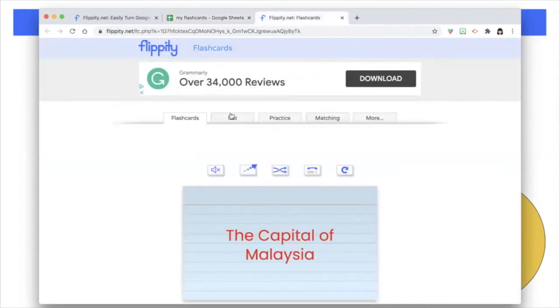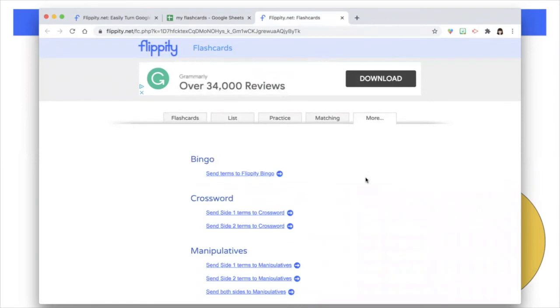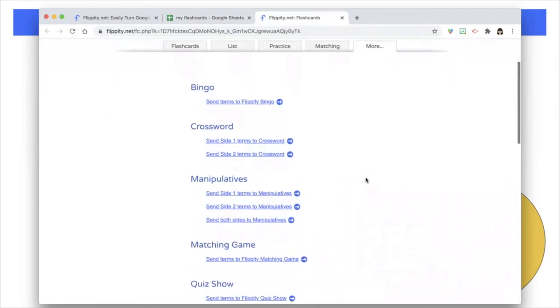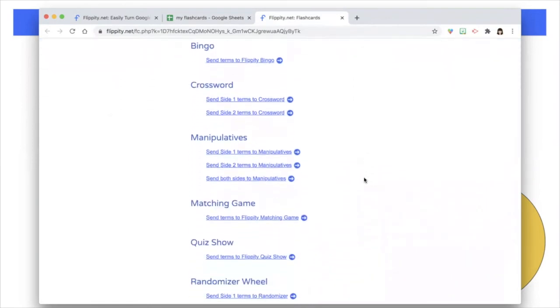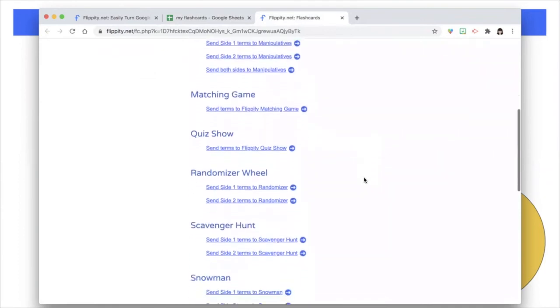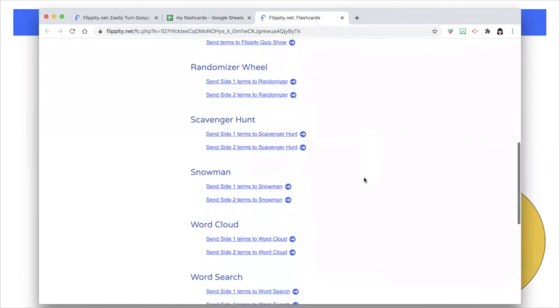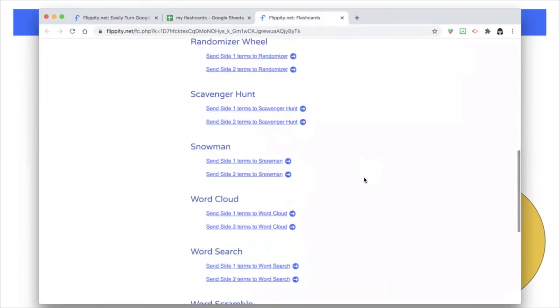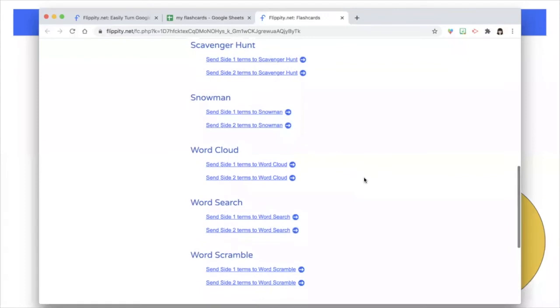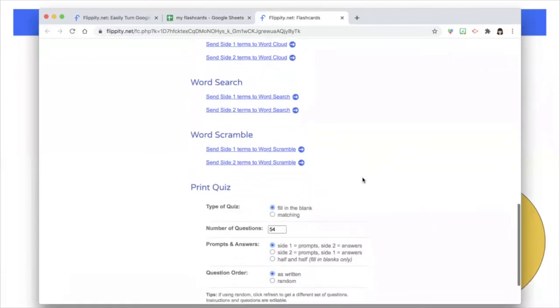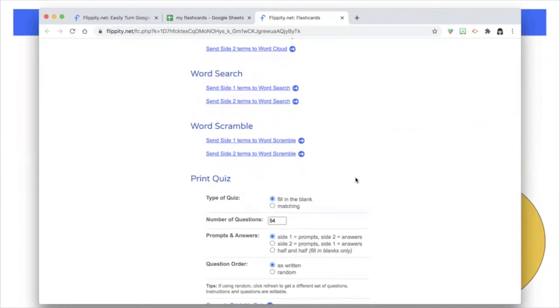Now, other things I told you early on, the flashcard is what gets you all these other activities. And I first said 5, but there's actually quite more. Bingo, crossword, manipulatives, matching, quiz show. There was 5 right there. He's added randomizer wheel, and we have scavenger hunt, snowman, or hangman, however you want to name it, word cloud, word search, word scramble. So look at this, so many more.